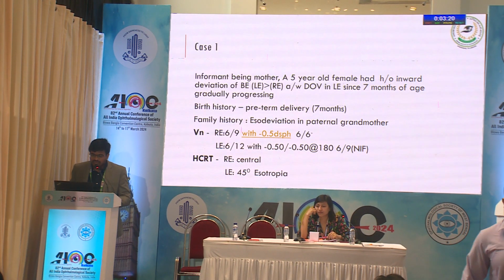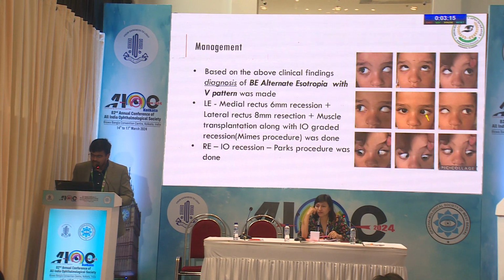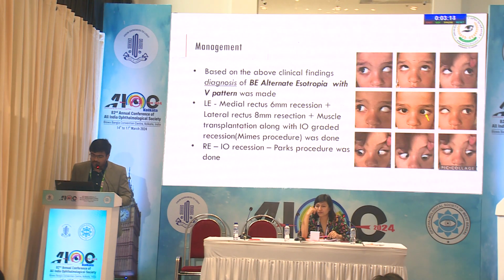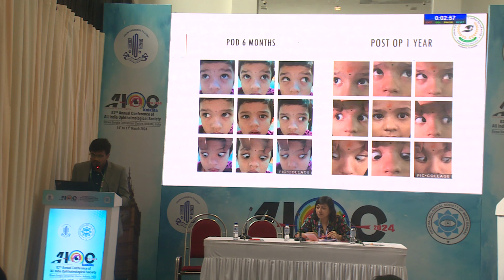This is the first case, a 5-year-old girl whose vision was normal, and she had 90 prism diopters of esodeviation along with inferior oblique overaction. It was diagnosed as alternate esotropia with V pattern. She underwent muscle transplantation surgery along with IO graded recession and right eye IO recession. You can see the stable outcomes of this patient.